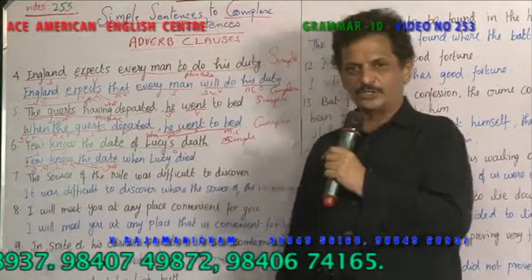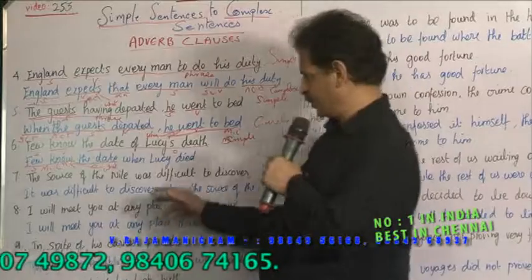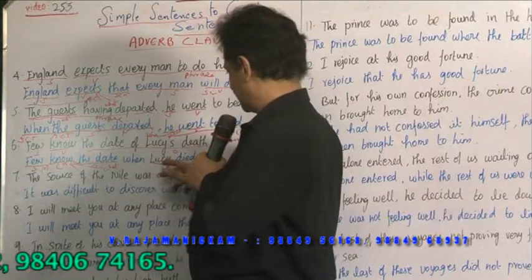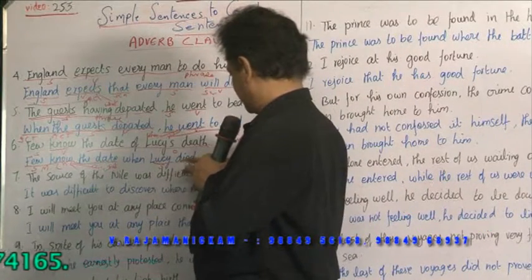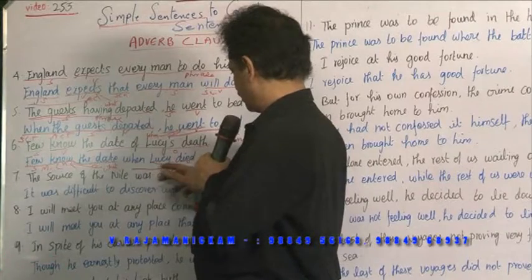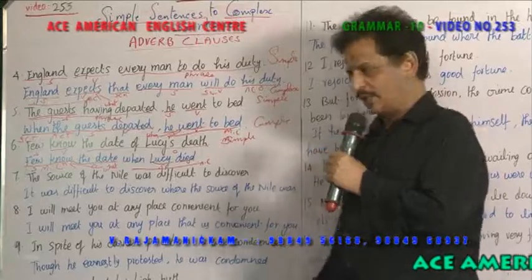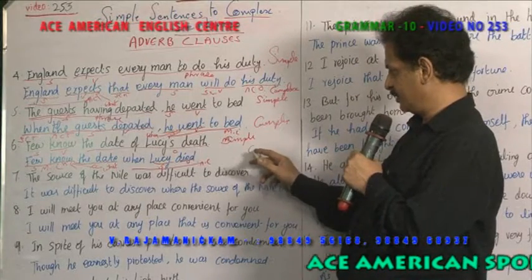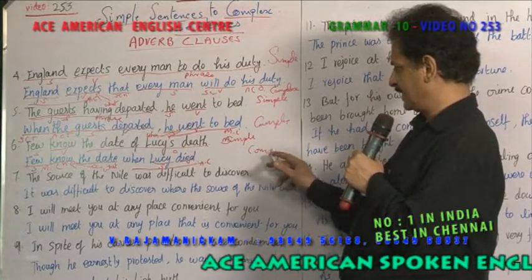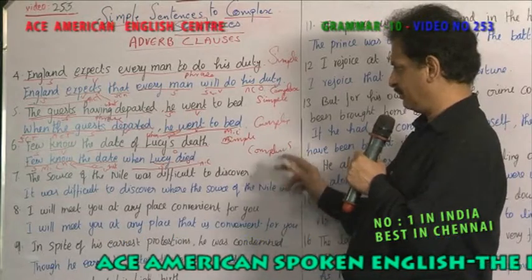Then the answer you get is when Lucy died. So Lucy is the subject, died is the verb. So you ask a question, what, and you get an answer. So it is called a noun clause. Both these sentences join together to give you a complex sentence. Able to understand how you form a sentence?